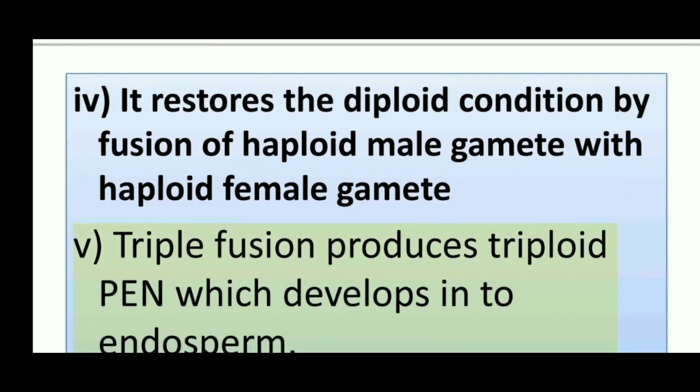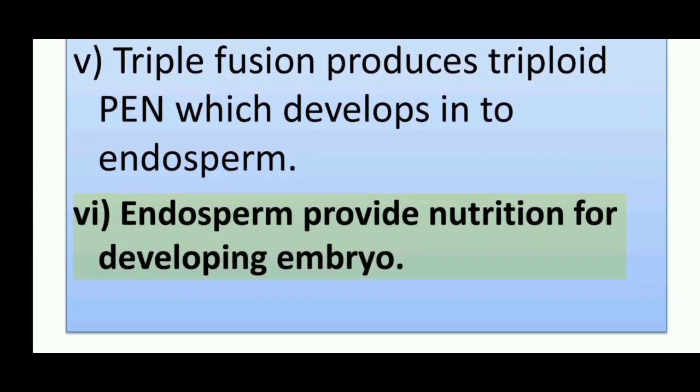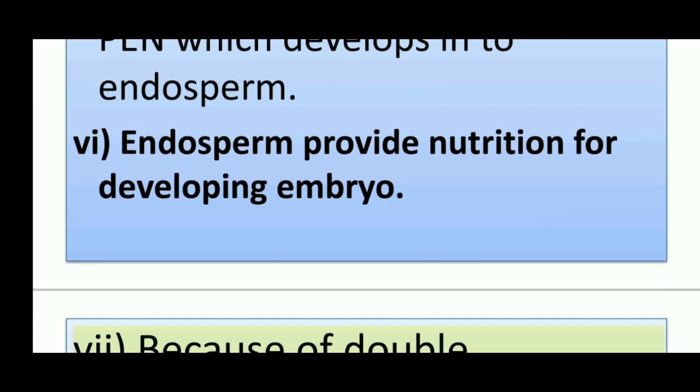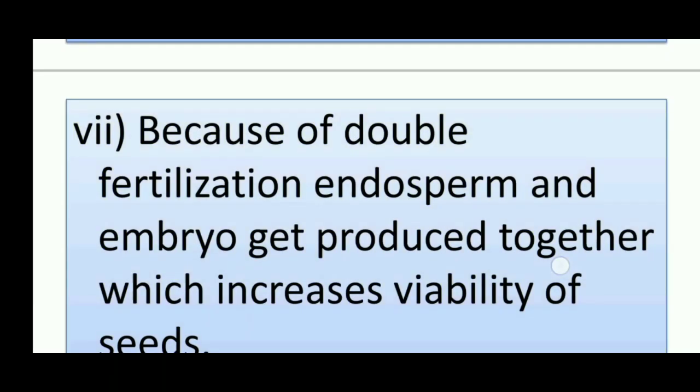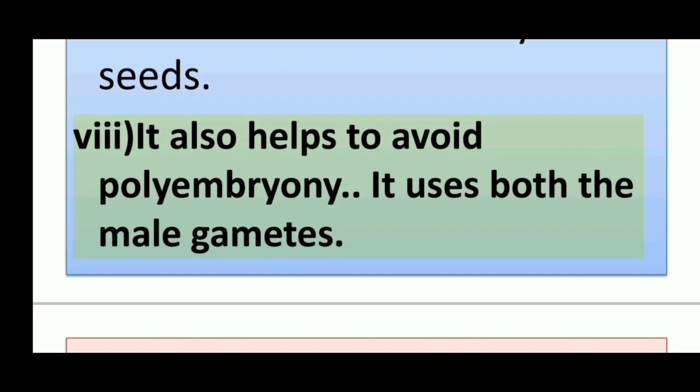6. Triple fusion produces the triploid PEN, which develops into the endosperm. 7. Endosperm provides nutrition for the developing embryo. 8. Because of double fertilization, endosperm and embryo are produced together, which increases the viability of seeds. 9. It also helps to avoid polyembryony. 10. It uses both the male gametes.